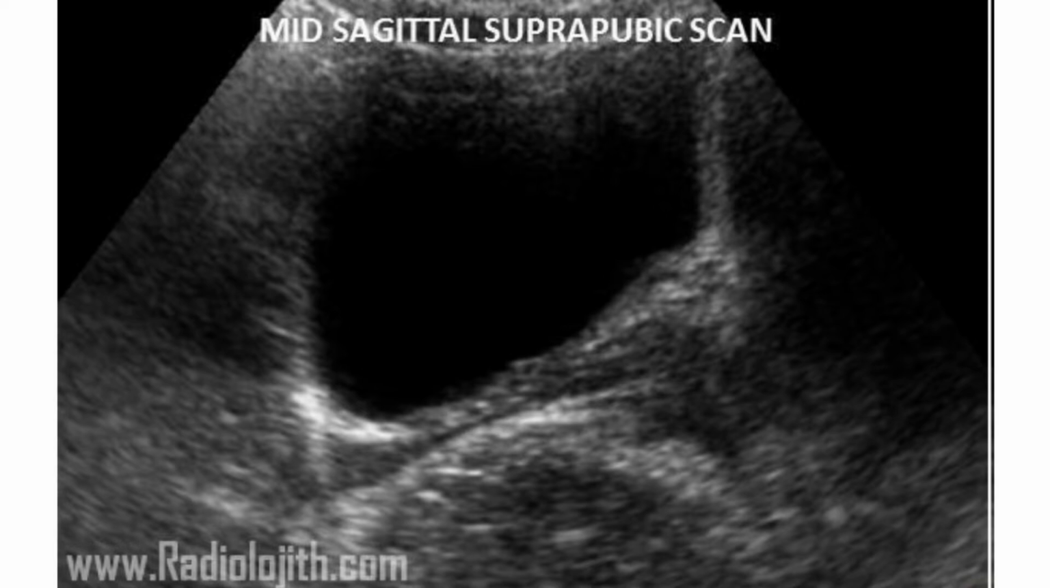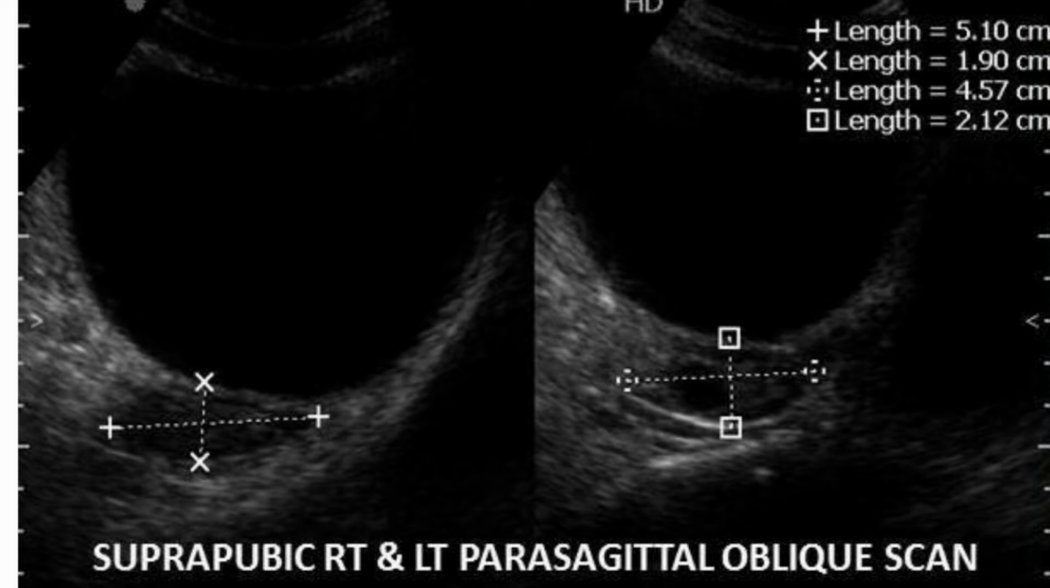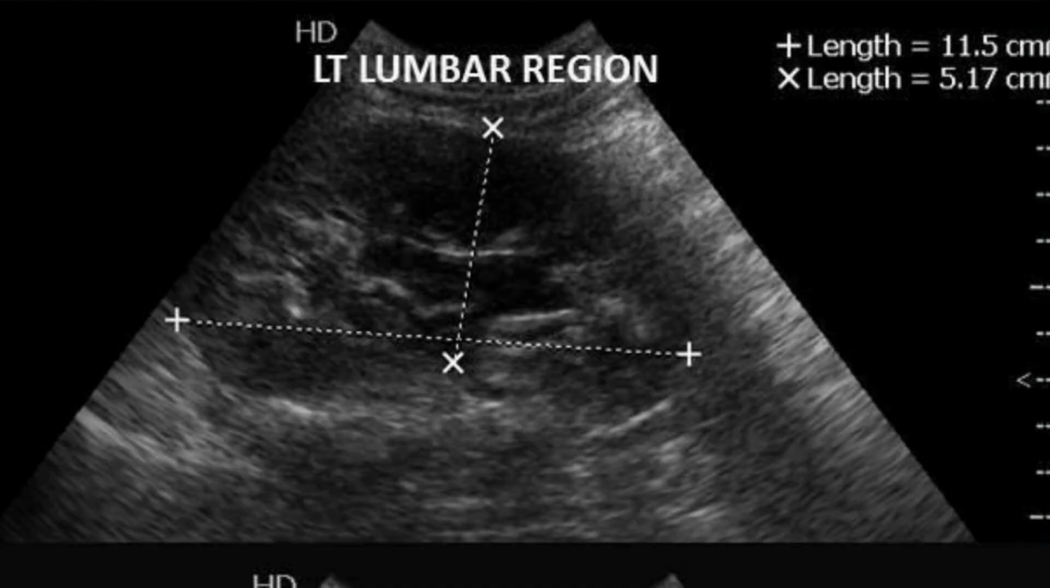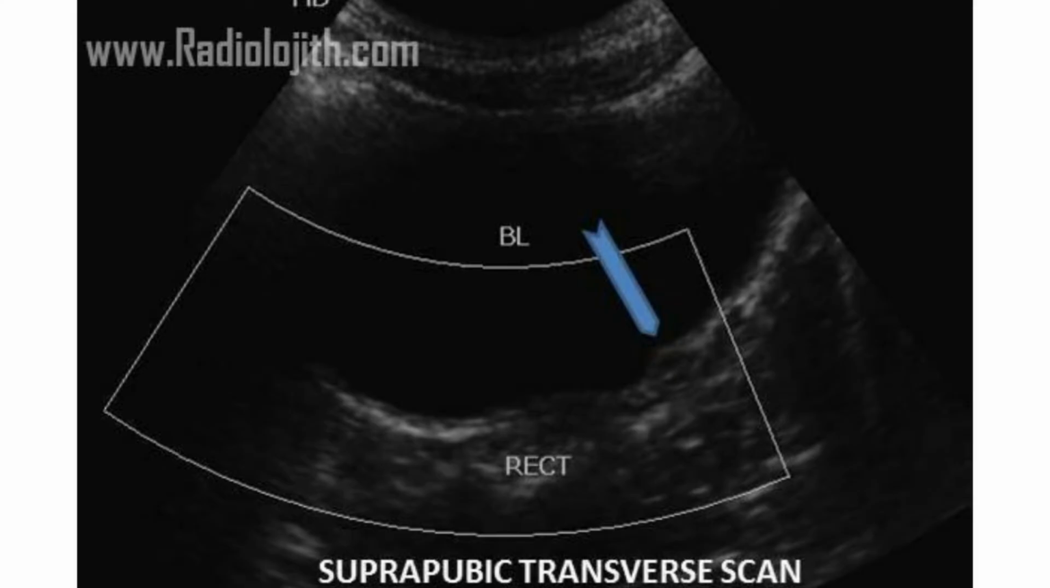The first ultrasound image is the mid-sagittal suprapubic region. The second image is the right and left sides of the suprapubic region in oblique fashion. The third image is the coronal section of the left lumbar region. The fourth image is the transverse view of the suprapubic region.